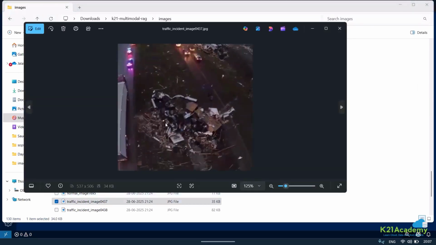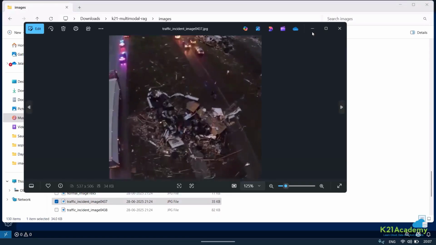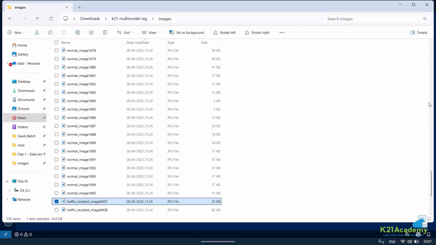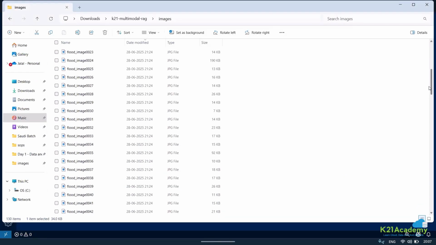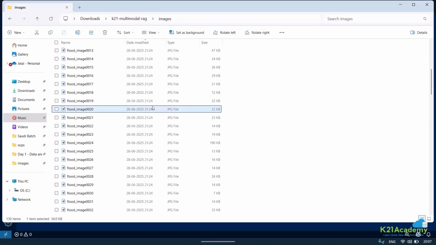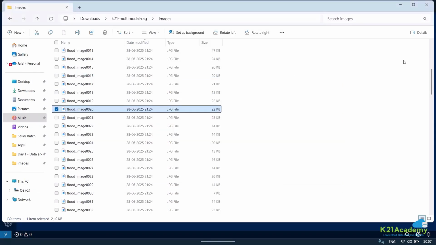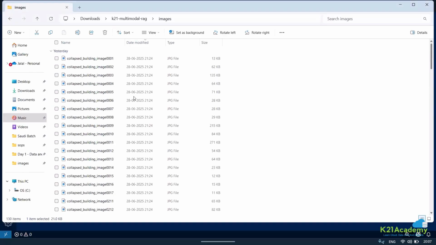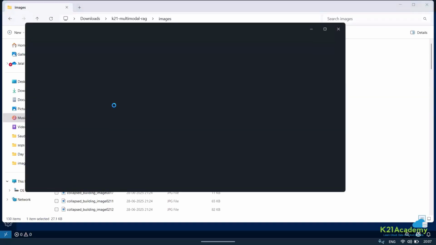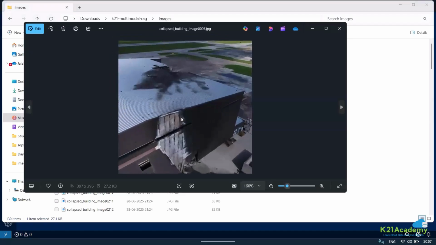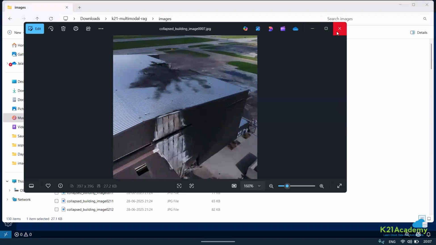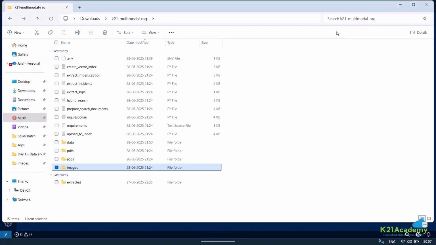Okay, so I have got some images from Kaggle, and this is the image that I have in place. Traffic, and then we have some images of flood. And then we also have some images of building collapse. Yeah, I have got this information. So this is some of the information that I have. All right. Now what I'm going to go ahead and do, this is what I have.